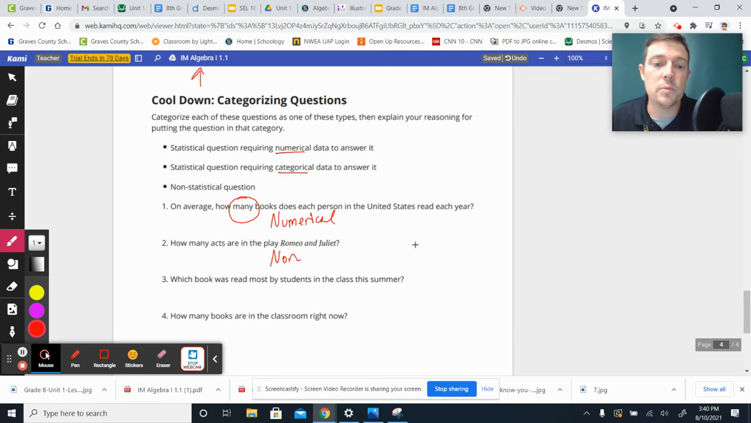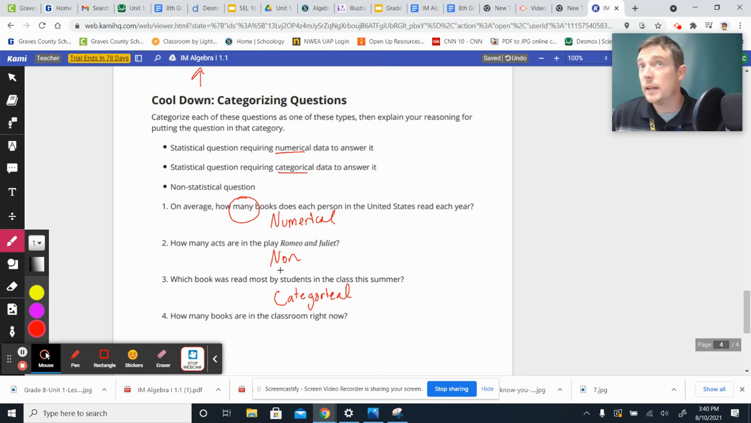Number 3, which book was read most by students in class this summer? So, we could go around and we could find out what book was read by people this summer, and it would be a long list of words. It would be a list of different names of novels and books and things that people read. So the answers would definitely vary. So we're leaning toward it being statistical. It is a statistical question. And since it's asking which book was read, we're going to be getting answers that are categorical because they're going to fall into categories, different names of books that could fall on a list. Categorical. There we go.